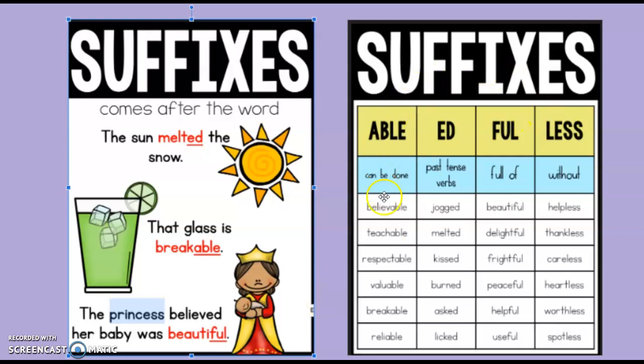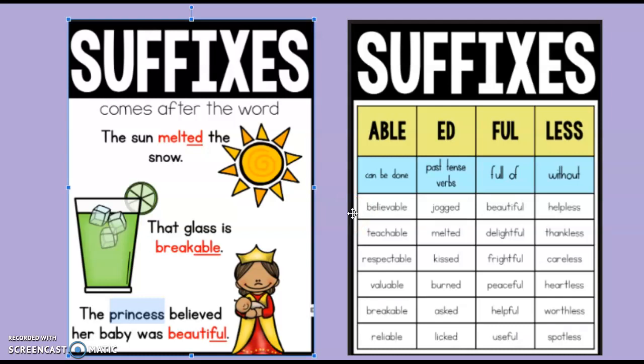So over here we have a nice little chart of some common suffixes that you guys are already used to using and you didn't even know you were doing it. So we have able. When we add that to the end of the word, it means can be done. So, believable, we can believe it. Teachable, we can teach it.